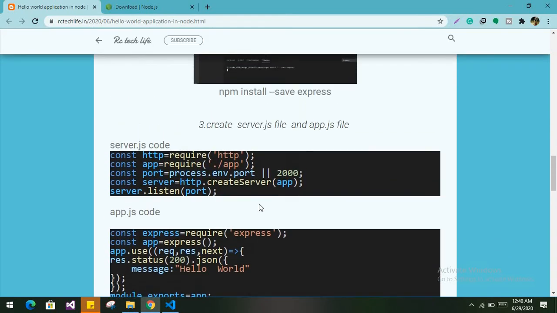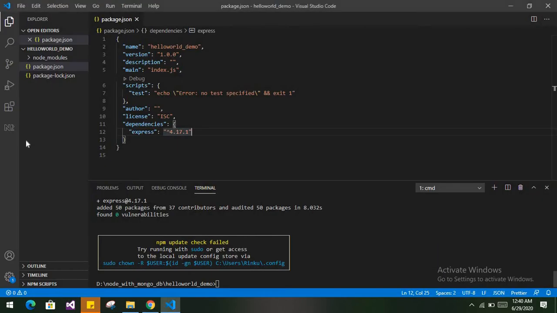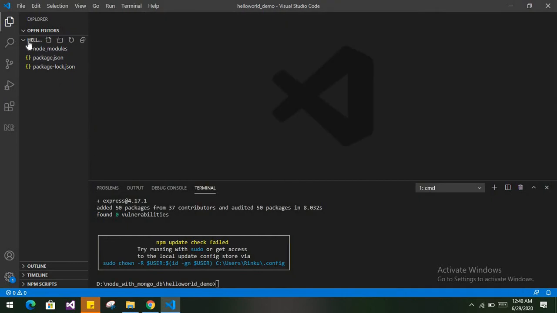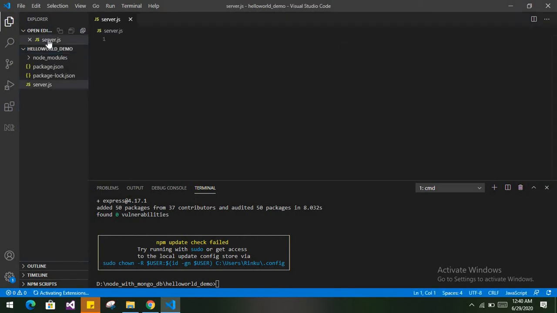Now we will create the file server.js to configure the server. Simply click on your application, create a new file and write server.js. So it has been created.